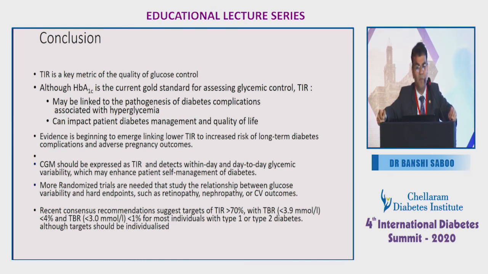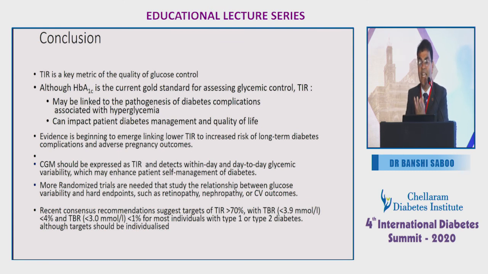Evidence is beginning to emerge linking lower time in range with an increased risk of long-term diabetes complications. So if you have a patient with only 30% time in range, he may have an HbA1c of 7, but he will have more complications. There are data which I had not shown, even in pregnancy and GDM. CGM should be expressed as time in range. So now the AGP is not only with the LibrePro, even with the Dexcom, my patients who are using it also get the ambulatory glucose profile graph, and at the same time you can see the time in range.